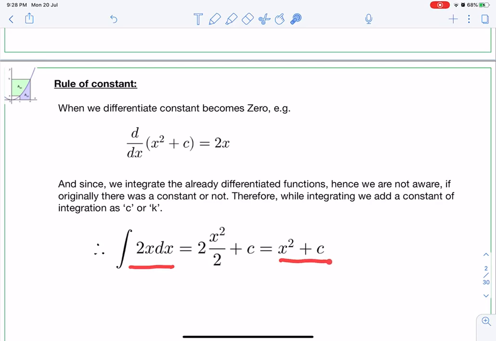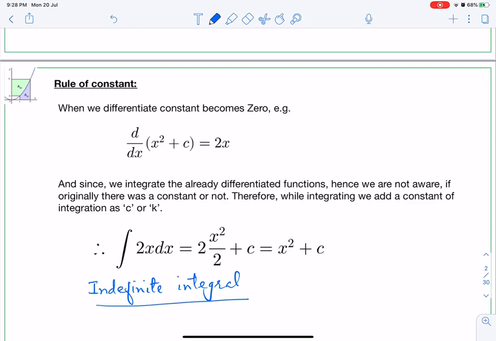Okay. So in this section, whenever you need indefinite integral, always remember it is indefinite integral. And because of this c only, the name is given to it. We are not sure whether that c was some positive number, some negative number, or was not there, means was 0. So it is not definite, it is indefinite. We are not sure about our answer, and because of that it is called indefinite integral.